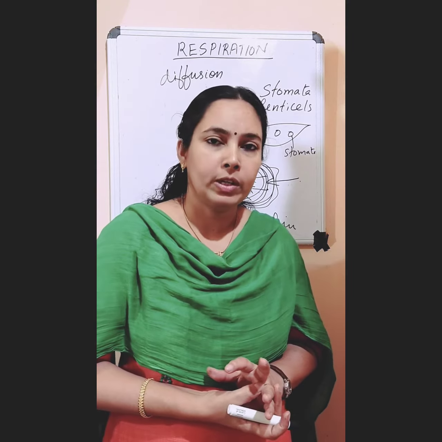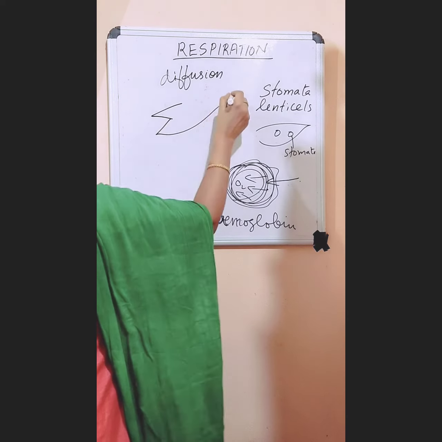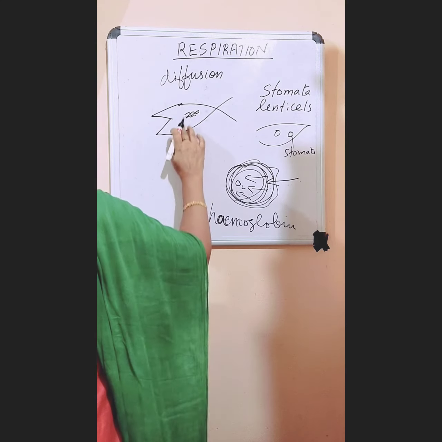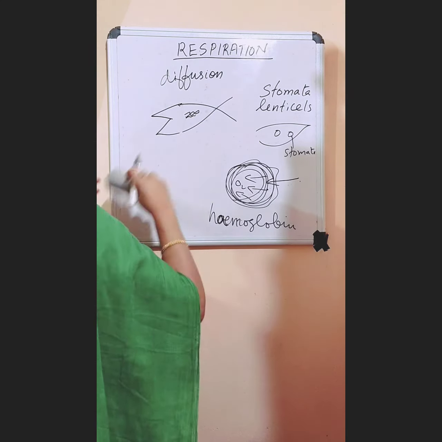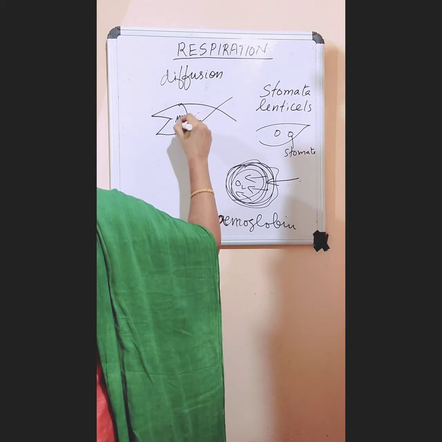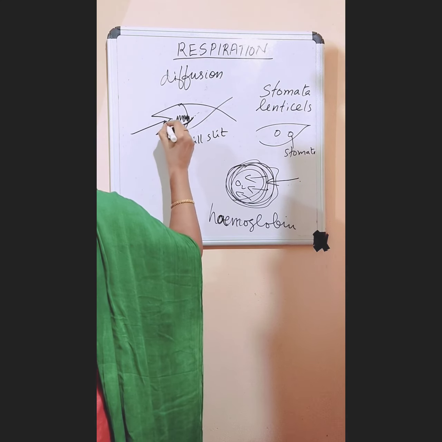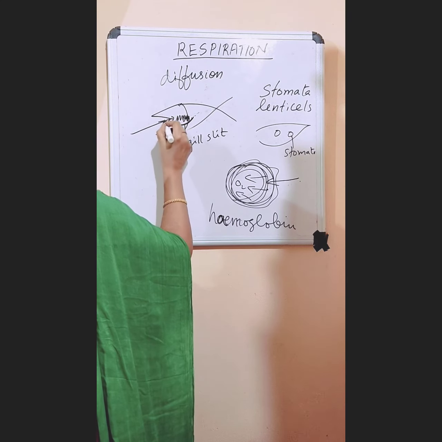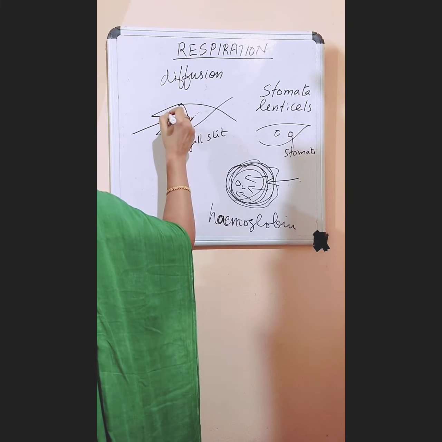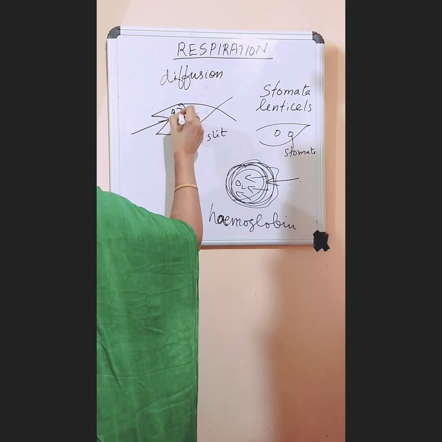Now when we look at fish, what is the respiratory organ of fish? The respiratory organ of fish is gills. So here the gills are present, somewhere here, and here there is an opening called the gill slit. When the fish is swimming through water, water will enter through their mouth, and when this water reaches the gills, oxygen is dissolved in the water. So the oxygen from the water enters into the gills.